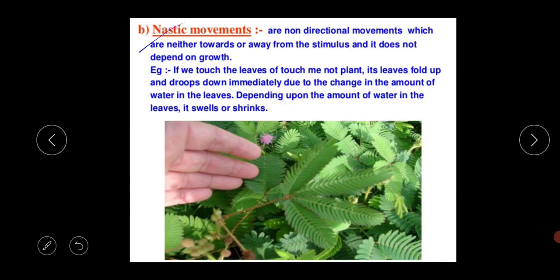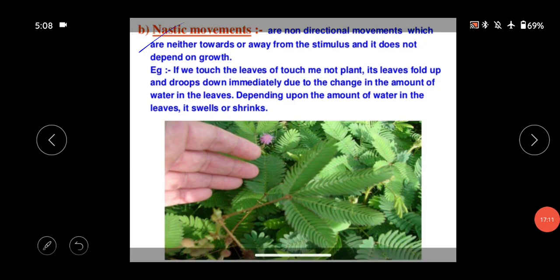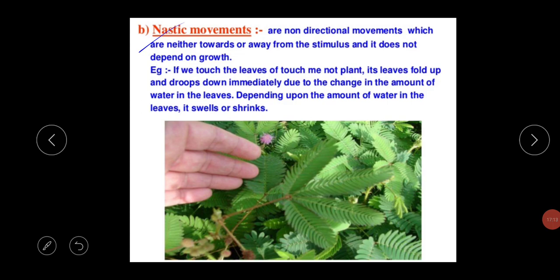Next is the Nastic movement. What is the meaning of Nastic movement? These are non-directional movements which are neither towards nor away from the stimulus. It does not depend on growth. This is a touch-based movement. For example, if we touch the leaves of the Touch Me Not plant, the leaves fold up and droop down immediately due to the change in the amount of water in the leaves.